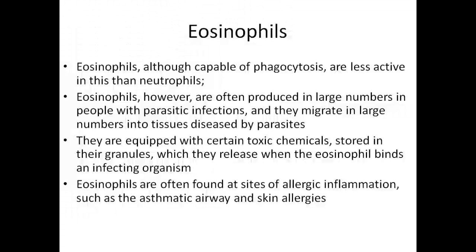So they are responsive to tissue which has been affected by parasites. They are equipped with certain toxic chemicals stored within their granules, which they release when the eosinophils bind infecting organisms. So we see here the organism is large in size. The parasites are large compared to the microorganisms.